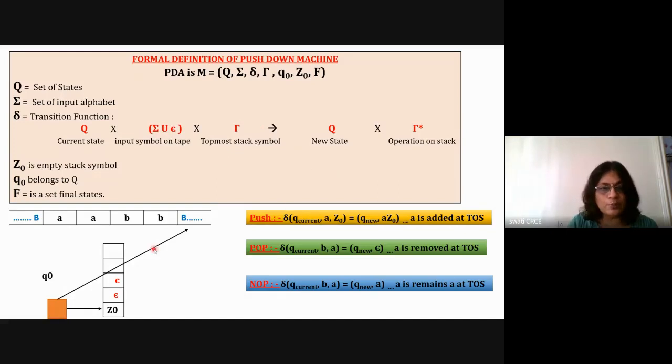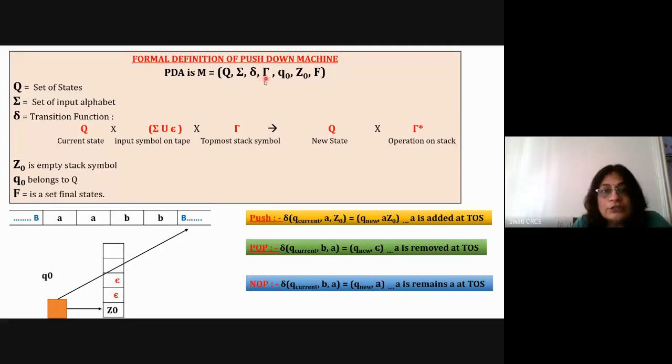The transition function is a group of 3 elements on the left hand side: the current state, the symbol of the input tape, and the symbol of the stack. The right hand side is a combination of 2 elements: the new state and the operation to be performed on the stack, and the stack contents, AZ0 or epsilon, or the same symbol on the stack for no operation.